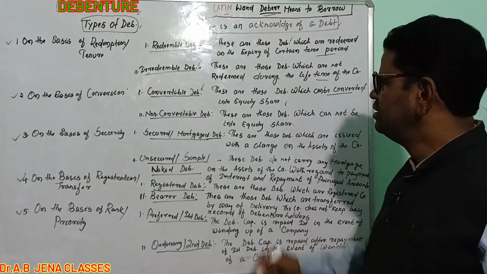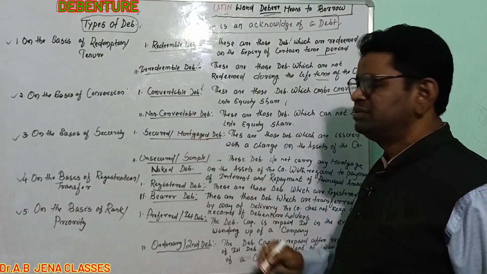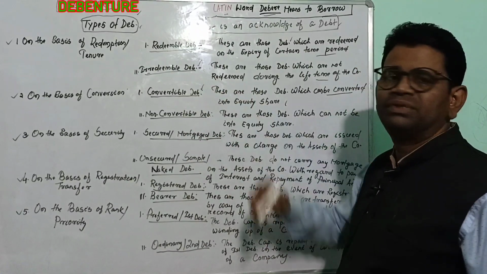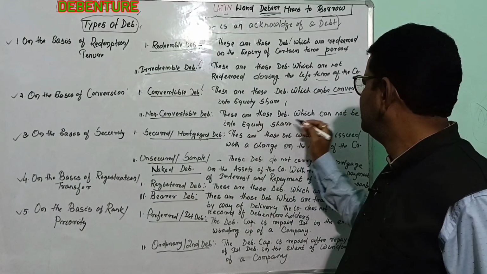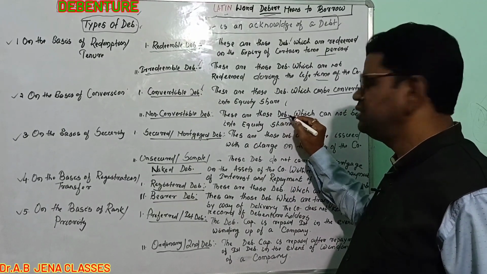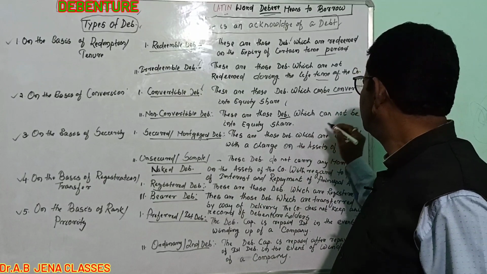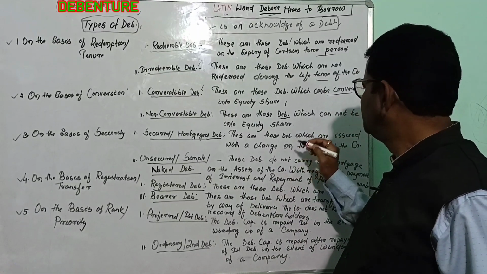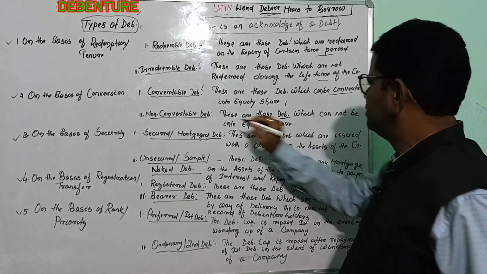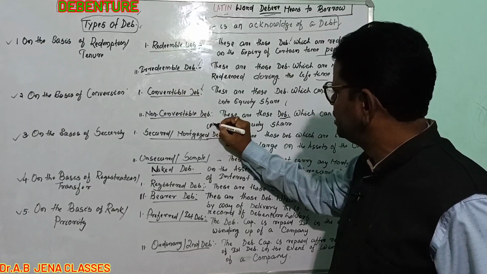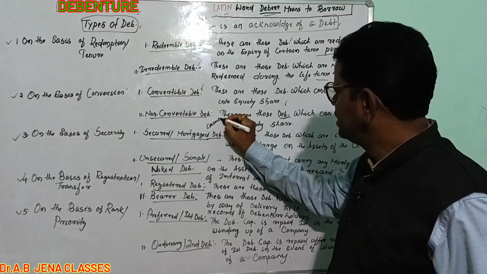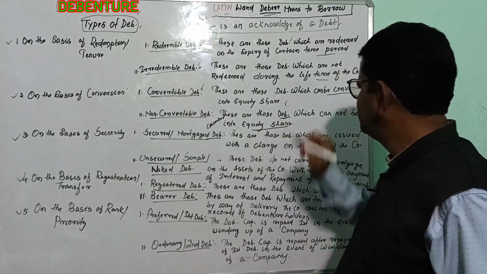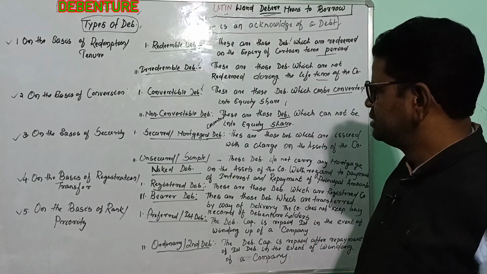I hope you are clear. Non-convertible debentures are just the reverse of convertible debentures. These are debentures which cannot be converted into equity shares.